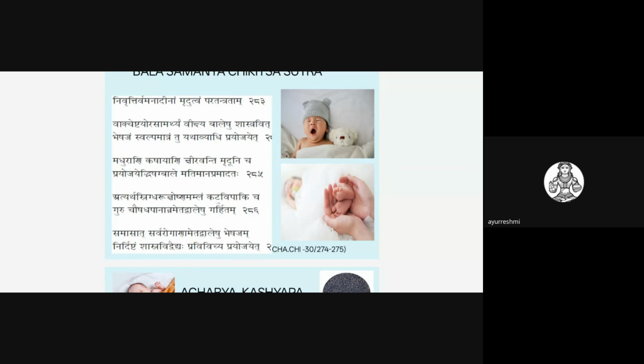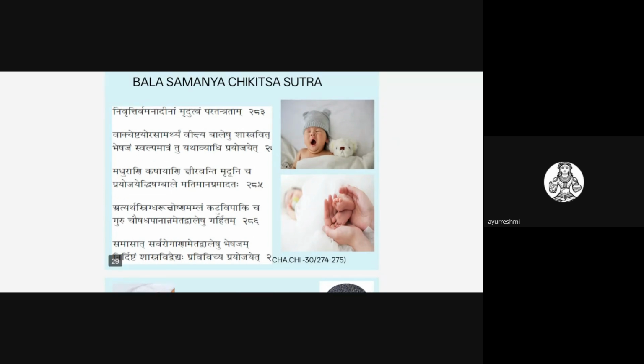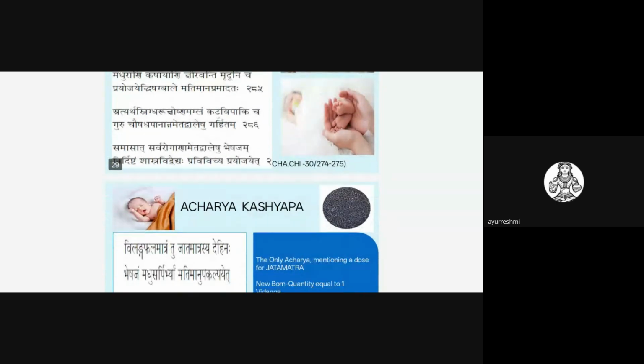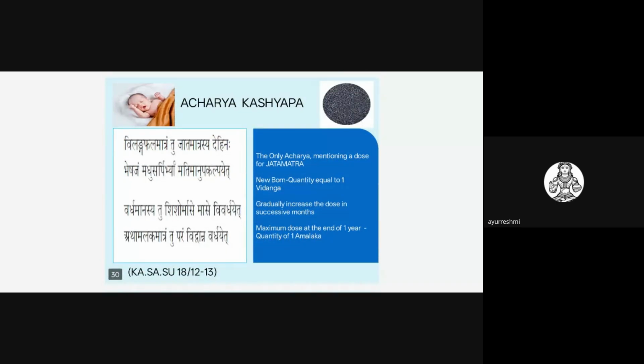So all these are very, very important while writing the Samanya Chikitsa Siddhanta in children. Related to these, the Aushadha Matra, they may draw some MCQ questions on this topic. That is, Vidangaphala Matram tu Jata Matrasya Deyenaha, Bheshajam Madhu Sarpibhyam Matiman Anukalpayet.